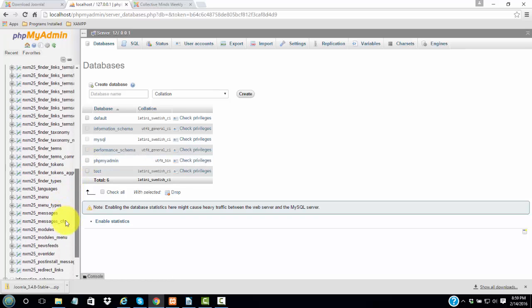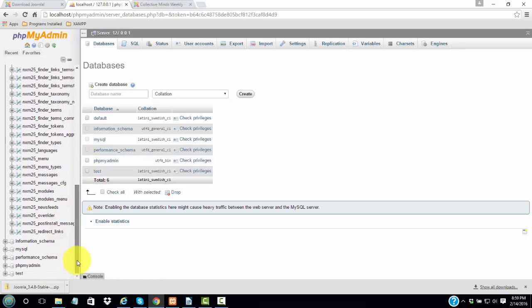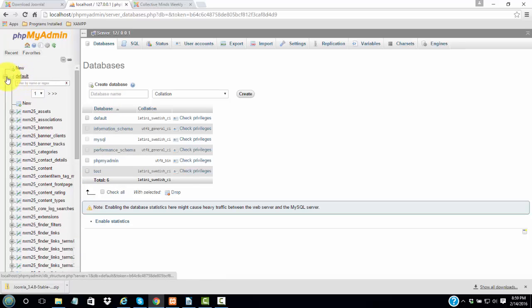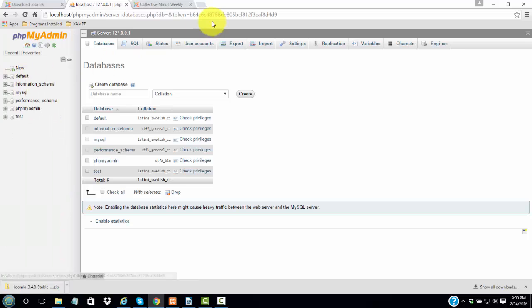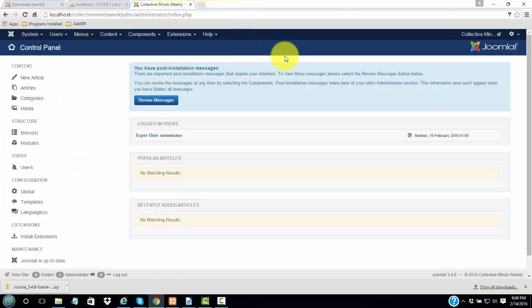So this will be where everything lives in your database. So now we have our administration area. In our next video, we'll go through what the links on the navigation do. And to log out, you go over to the little drop down arrow and you log out.